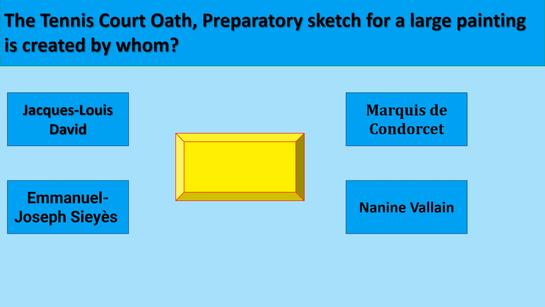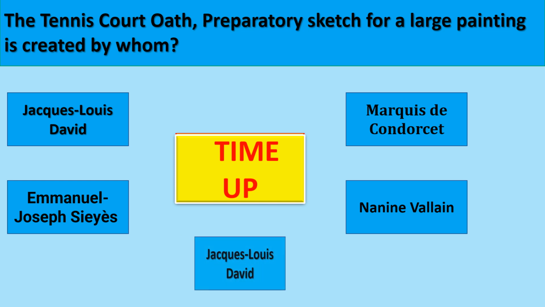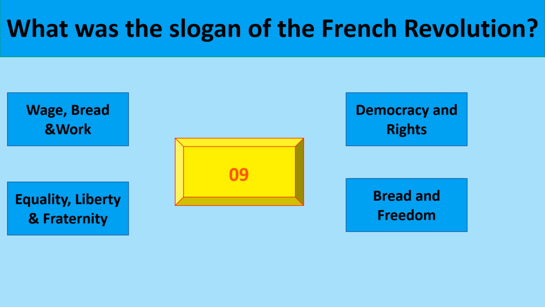The tennis court oath preparatory sketch for a large painting is created by whom? The correct option is Jacques Louis David. What was the slogan of the French Revolution?